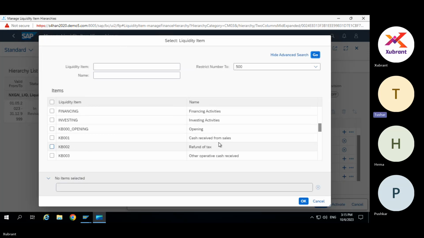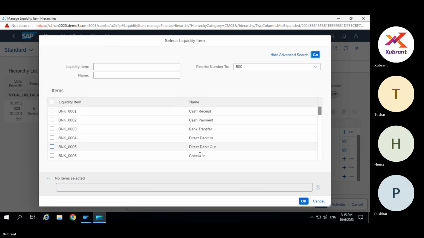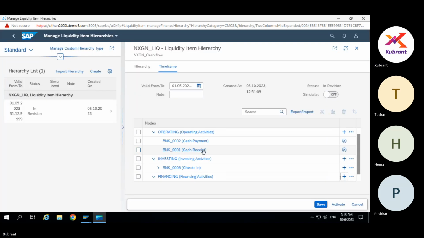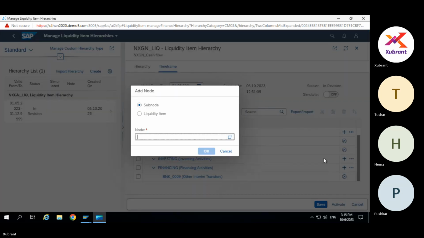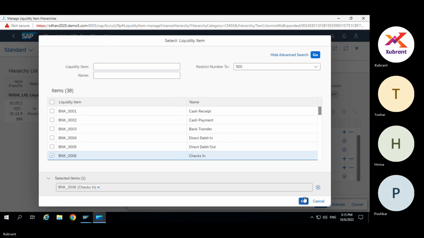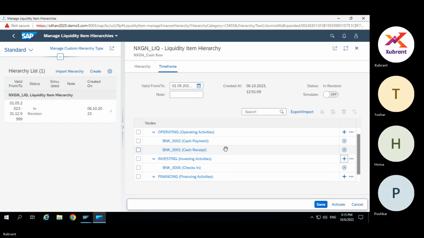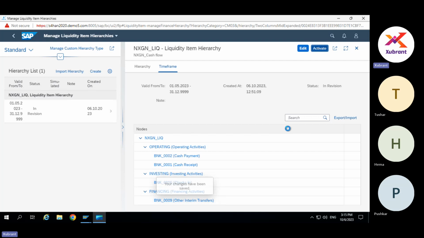But you're adding it as a subnode, right? Not a liquidity item. Here I'm adding a liquidity item. Oh, sorry. Let's say this. Yeah, this. Let me delete. Okay. Then you save it and you activate it.